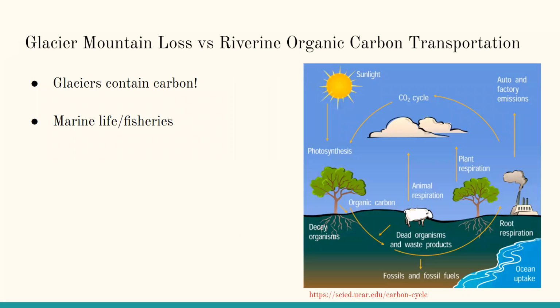One of the main dangers of mountain glacier loss is the release of additional carbon dioxide into the atmosphere. Even though glaciers primarily store fresh water, glaciers also store carbon dioxide derived from the creation of the glaciers. As glaciers melt, scientists have predicted that the amount of carbon exported from glaciers will increase by 50% over the next 35 years. Not only will this increase in carbon affect the carbon cycle, scientists fear that it will negatively impact marine ecosystems and fisheries. This is because as glaciers melt, carbon is transported through river streams into larger bodies of water.